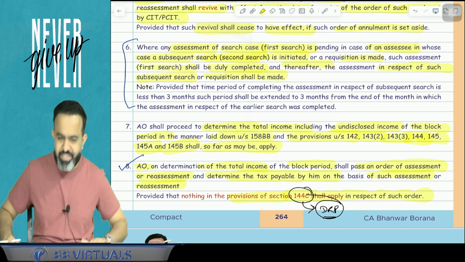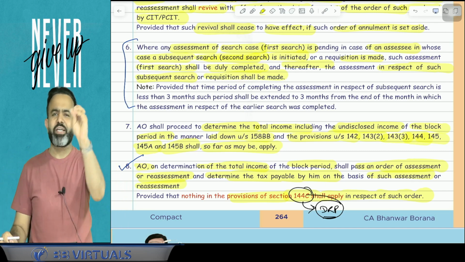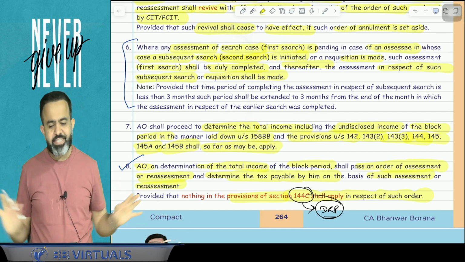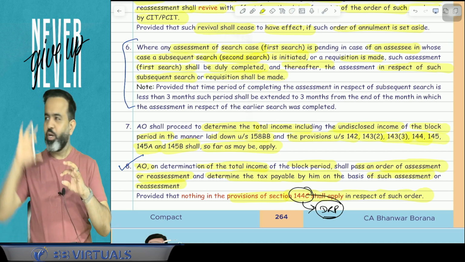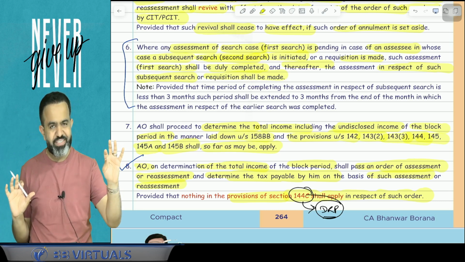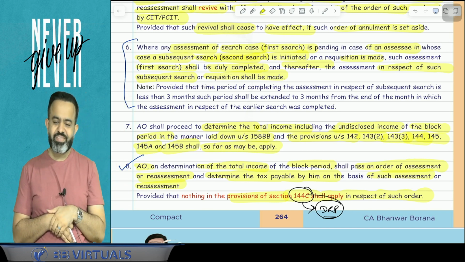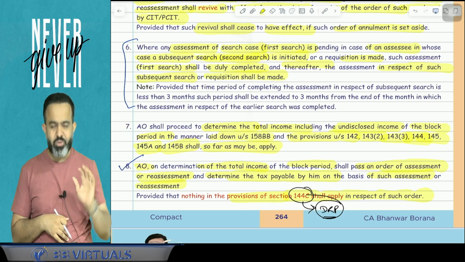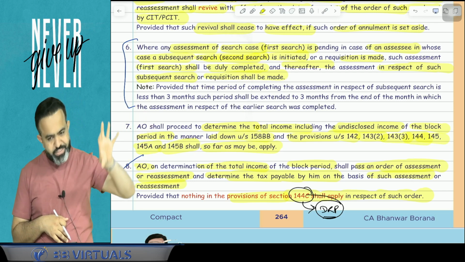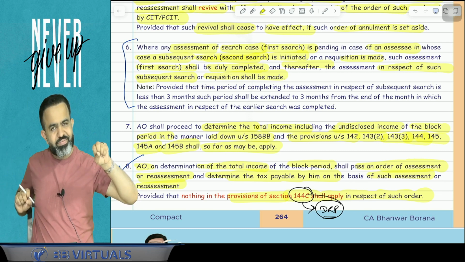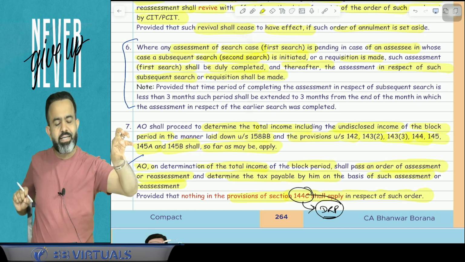So what this point says basically, for example, in your case, once the raid is conducted and completed, the last 6-year block assessment is going on. But suppose they made one more raid, again they started the raid, so that is the second raid. The question is, sir, the first raid assessment for the last 6 years is still going on, but the second raid is conducted, then what will happen?